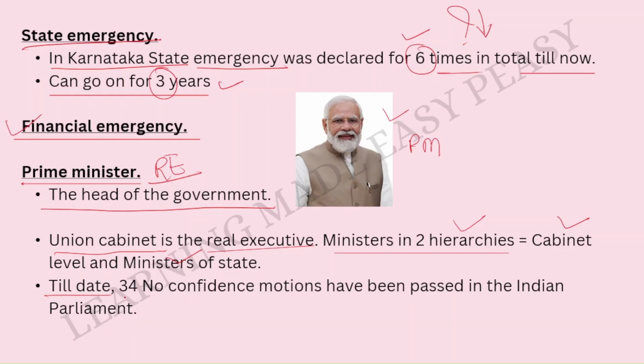Till date, 34 no confidence motions have been passed in the Indian Parliament. What do you mean by this no confidence motion? Please comment below the answers. And till date, we had these 34 no confidence motions passed in the Indian Parliament, which is really important. This number is to be remembered. This is actually a very, very important information. Please remember this. With this, we have completed the second lesson of this textbook.